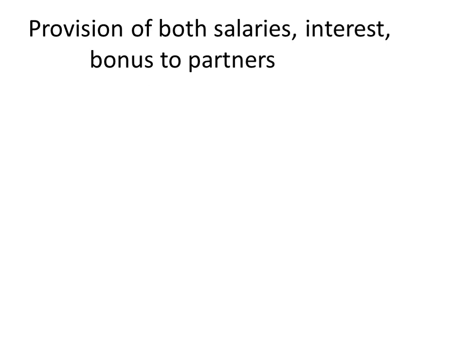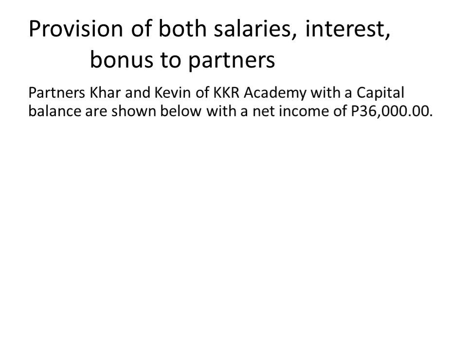So salaries are usually given to compensate the working hours of the partners. And then interests are usually given on the capital balance so as to compensate their capital contribution. And bonus to partner is usually given if they have given something special to the partnership. So normally it has two kinds, before and after. We will discuss that later.